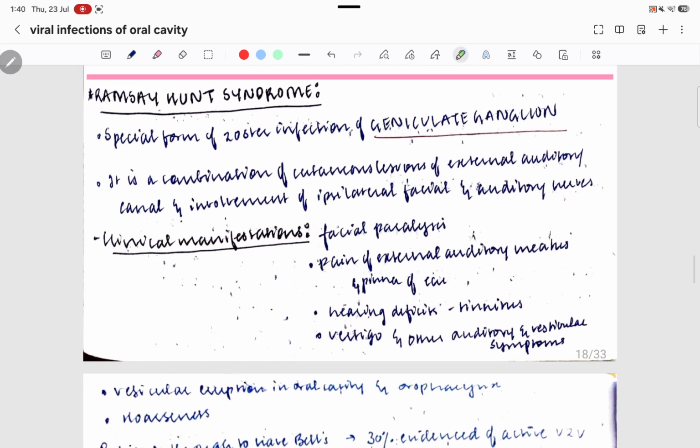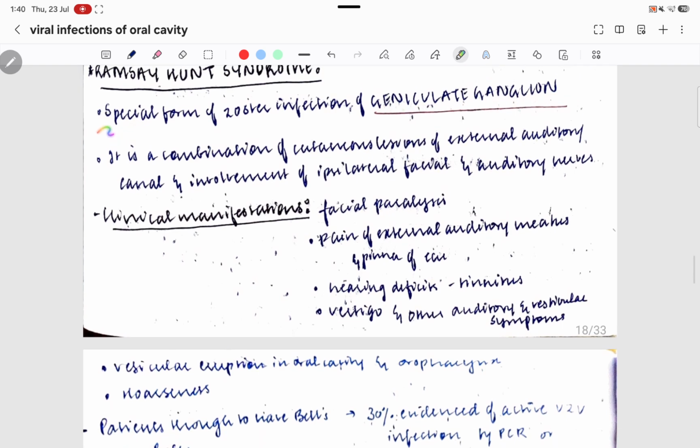Ramsay Hunt syndrome is a special form of zoster infection of the geniculate ganglion. There is a ganglion that you have to mention, which is the geniculate ganglion.